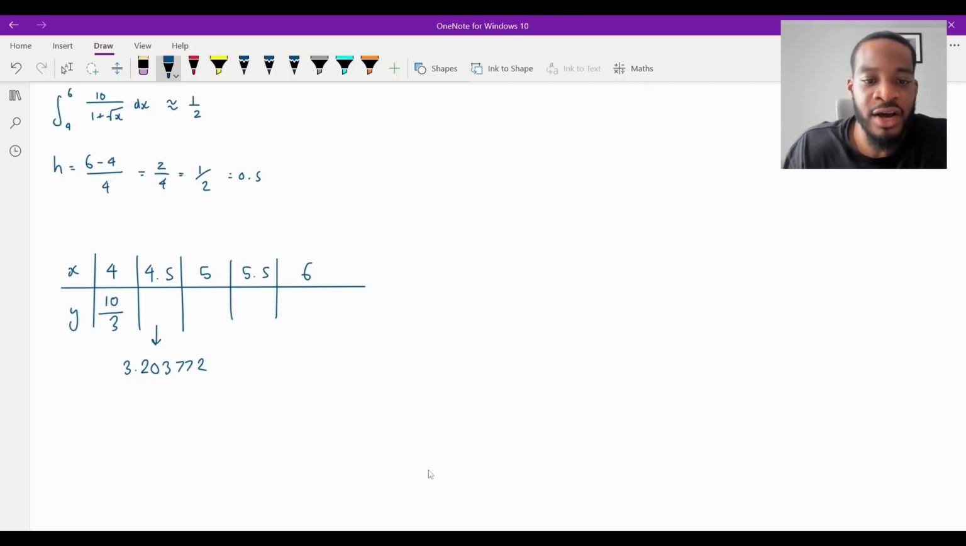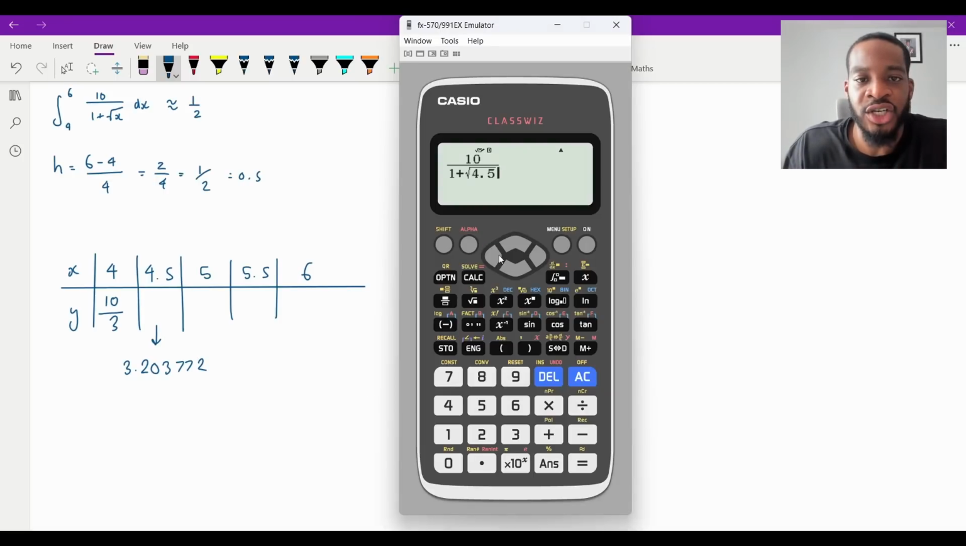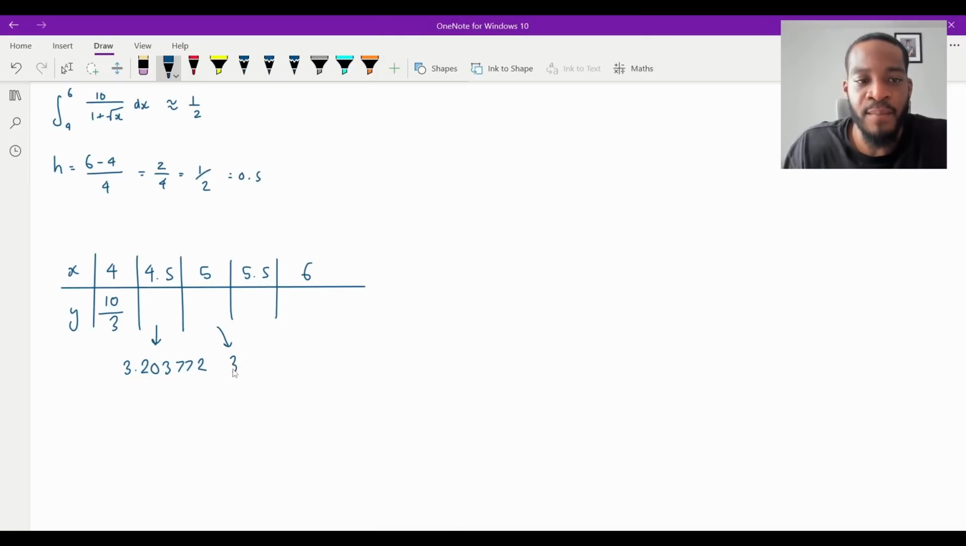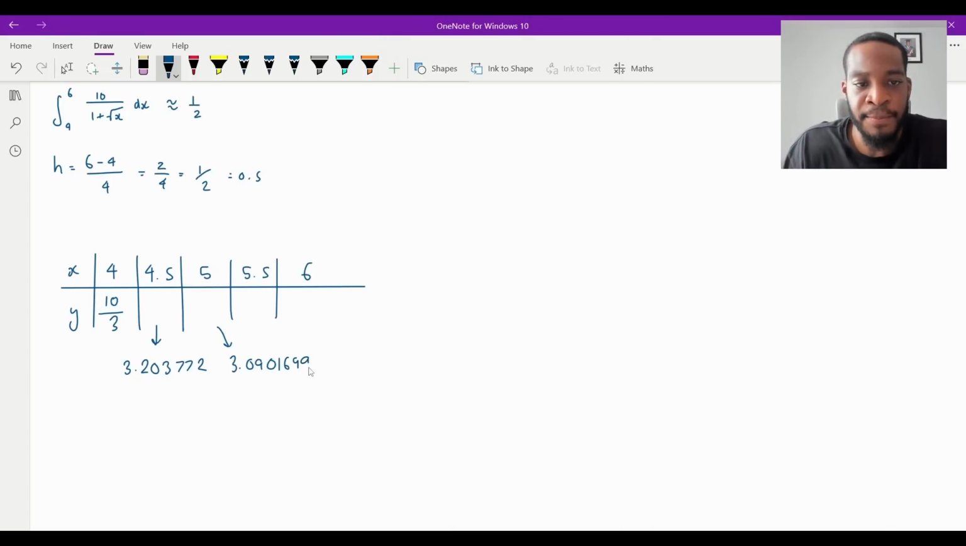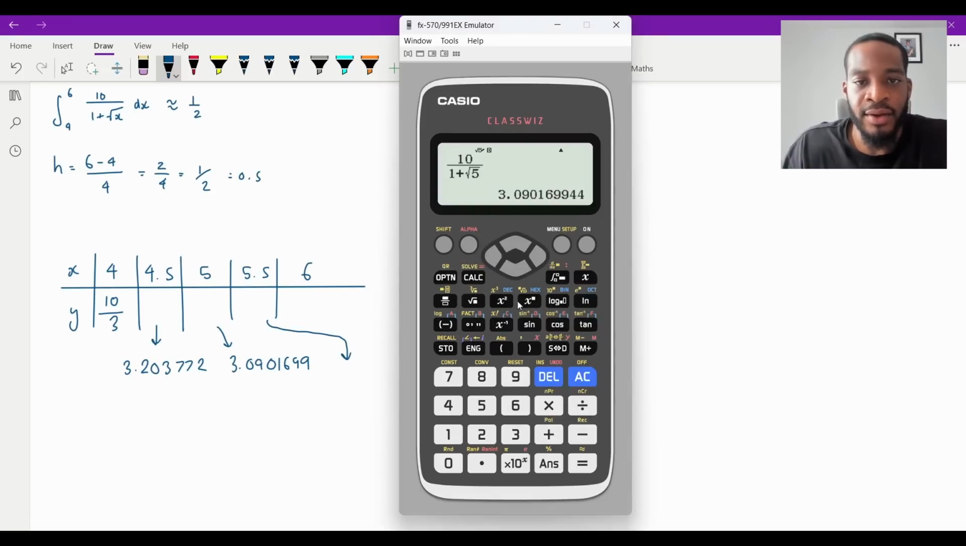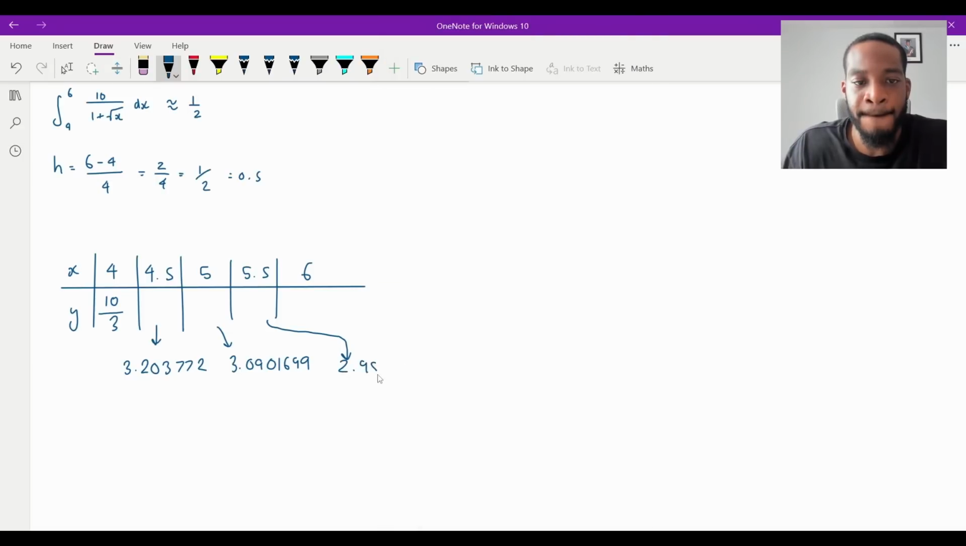And then I'm going to do it for 5 now. So I'm going to change that to a 5. That's going to be that number there, which is going to be 3.090 and then 1699. It's fine. That's that one. What is 5.5 equal to? Change that to a 0.5. That's going to be that number there, and that's going to be 2.989.